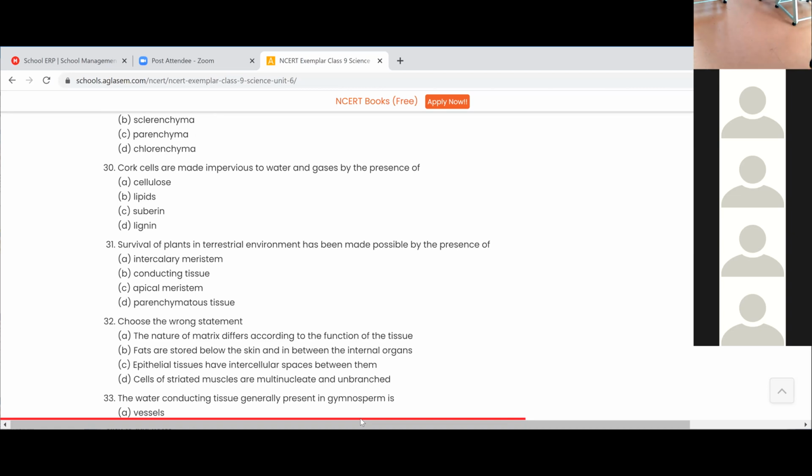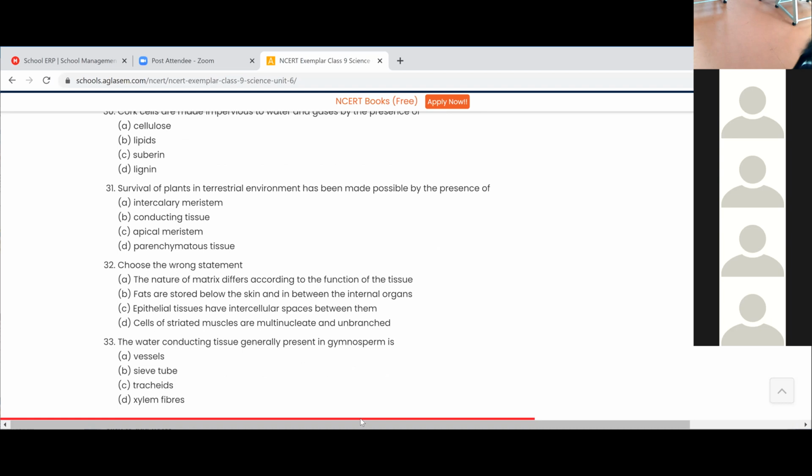Okay, what is 31? Survival of plants in terrestrial environment has been made possible by the presence of?